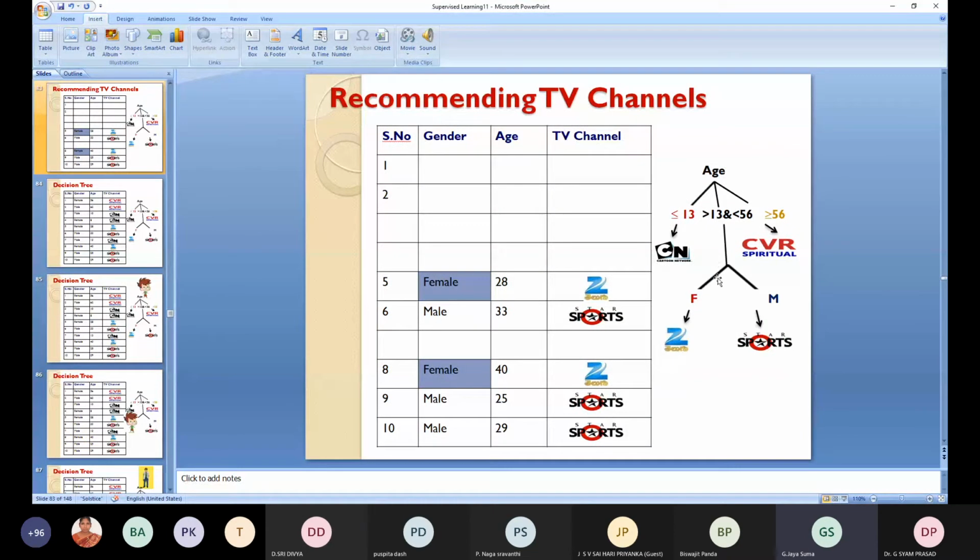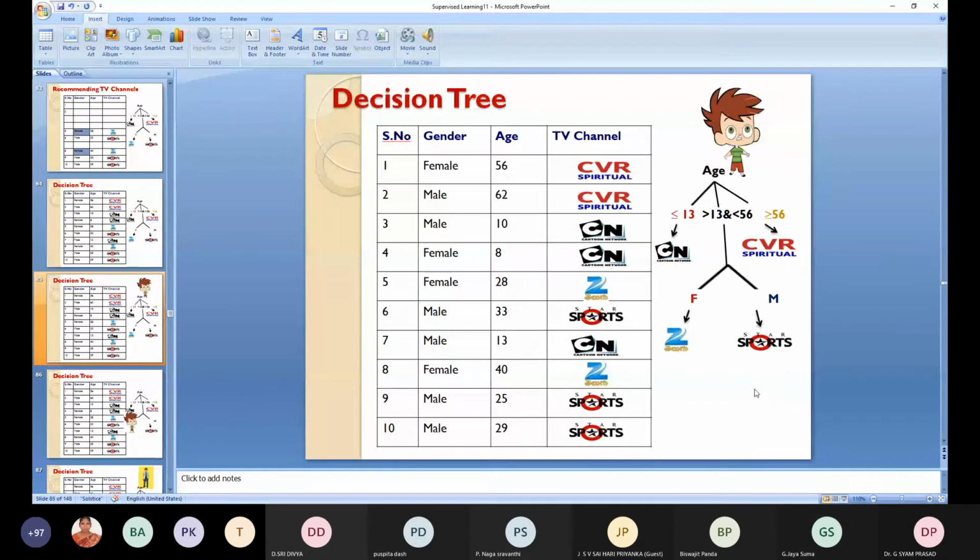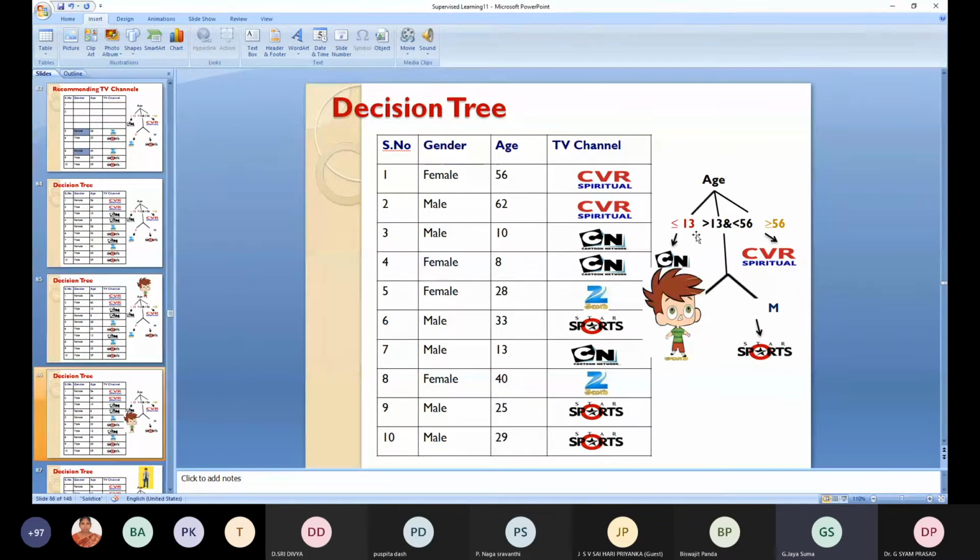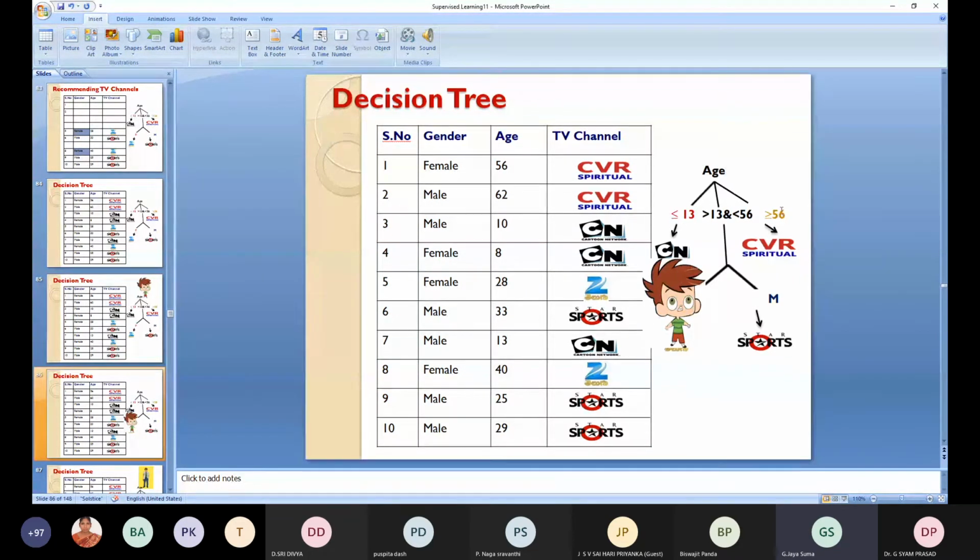Here, if it is between 13 to 56, if it is a female, she will be recommended G Telugu. If it is male, recommended Star Sports. Okay. So a boy who is less than 13 years will be recommended to view Cartoon Network.